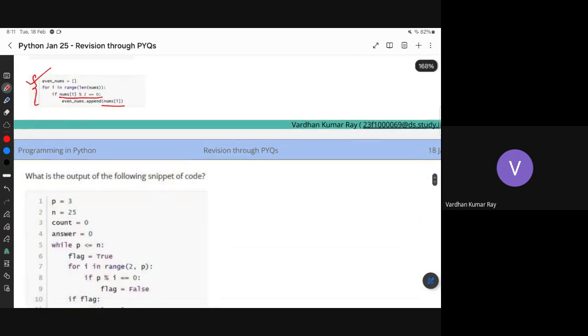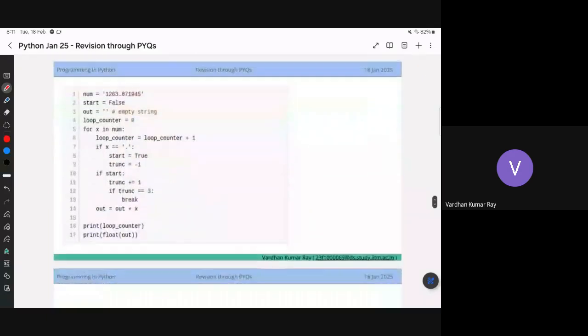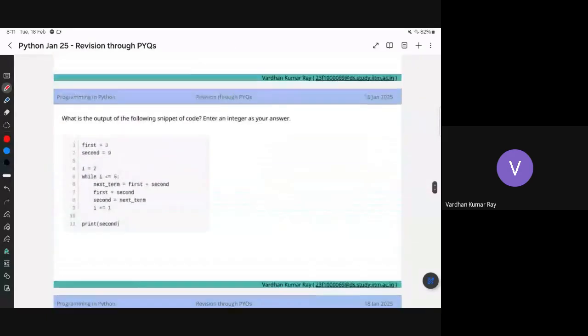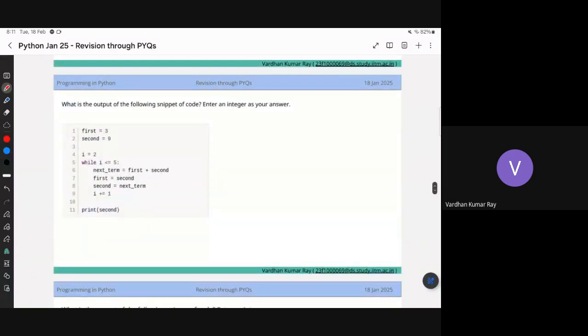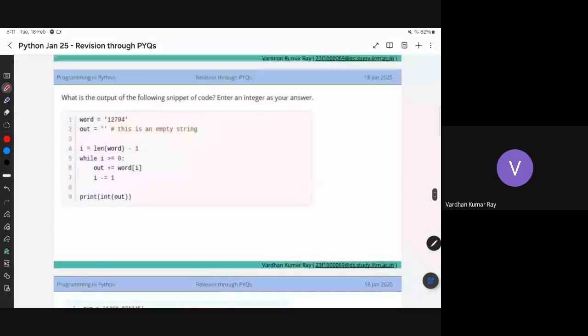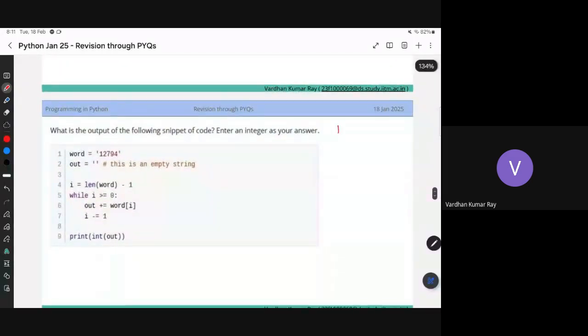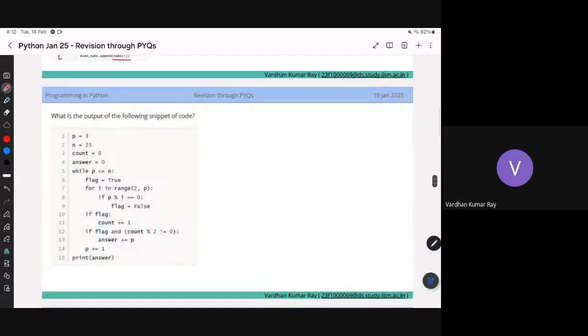Right, so once again, let me just see how many questions are there. Okay. So I will just do two questions homework, which might be slightly easy to do. This question seems to be easy. So this is homework. This question also seems to be easy, smaller. So this is homework. So let me do the harder one. Actually, I will just give you a minute to look over it because this is pretty huge, right?